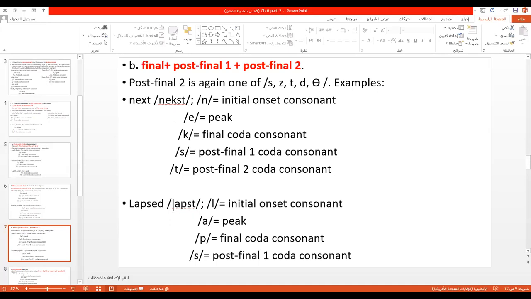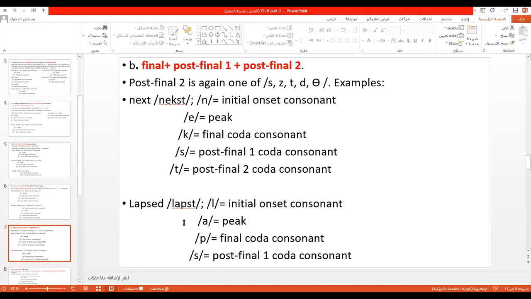Another example, lapsed. Look, lapsed. The l is the initial onset consonant, in the onset. The a is the peak, the vowel.